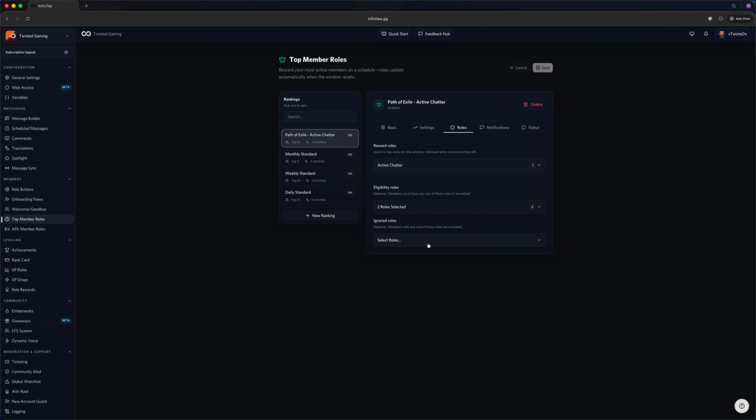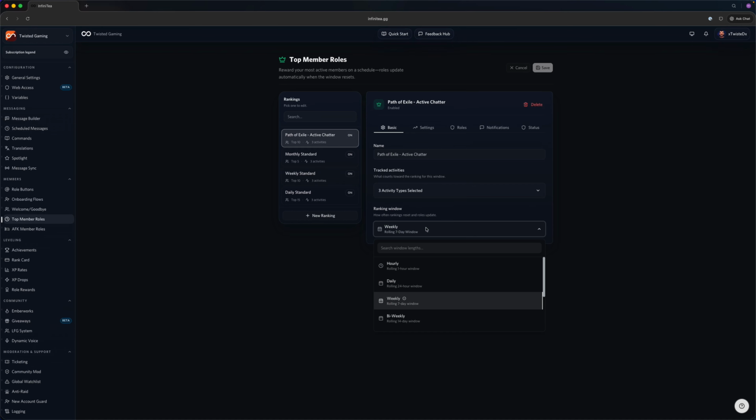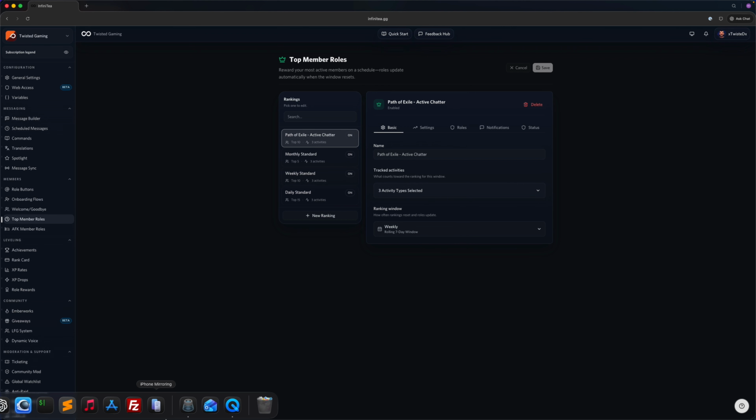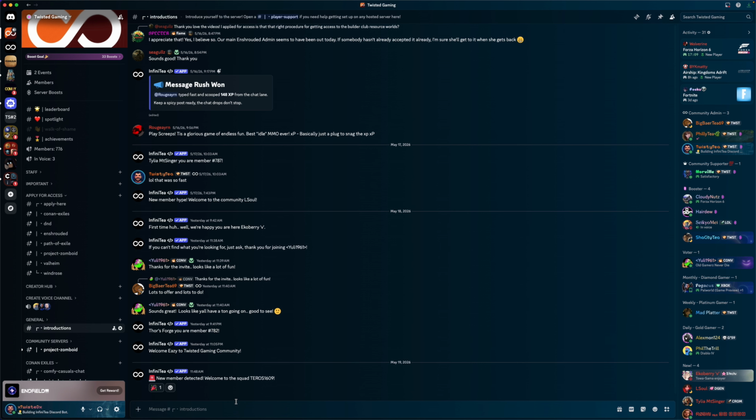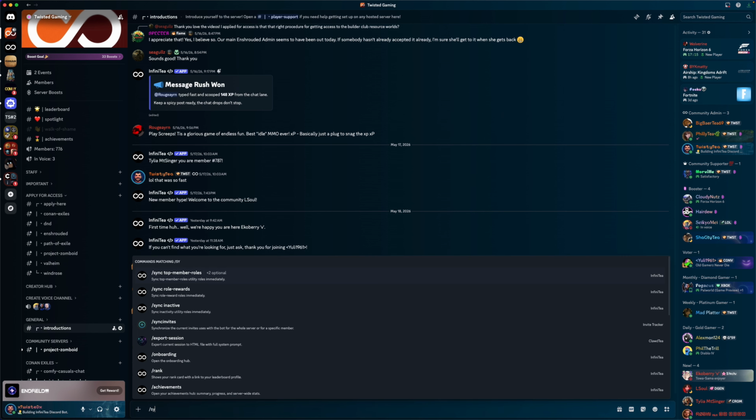This system does not instantly respond. It reacts dynamically based on this ranking window. For example, if you select hourly, it's going to update every 5 minutes. However, if you select annually, it's only going to update once a day. And that's by design to help keep the bot processing down low, as well as keep things a little bit more sensible. So understand that based on this ranking window, the bot will process at different rates. If you need to sync, use that /sync command here to sync the configuration or to sync the user.